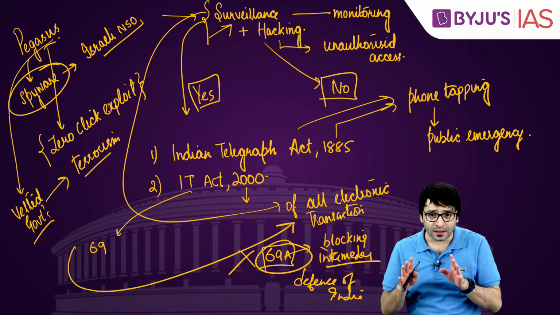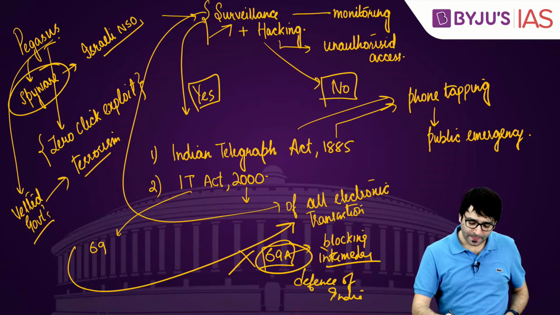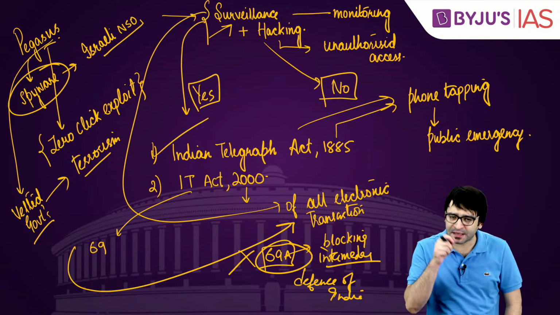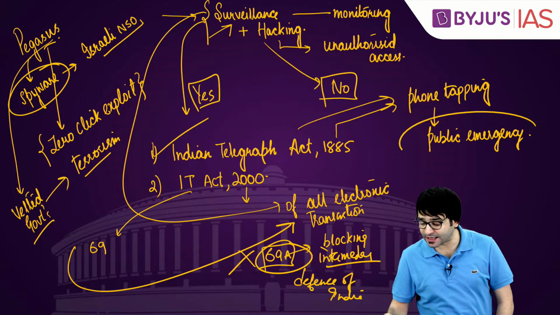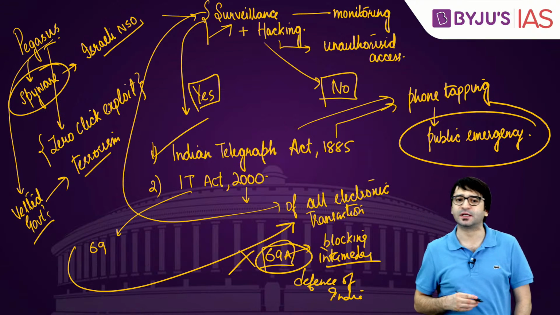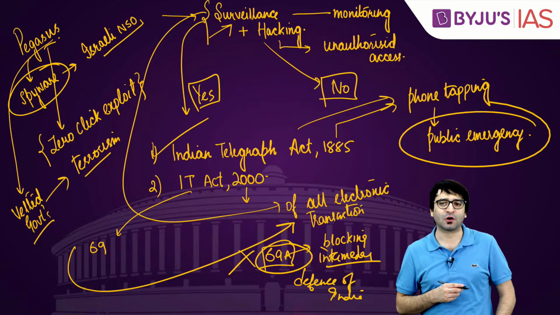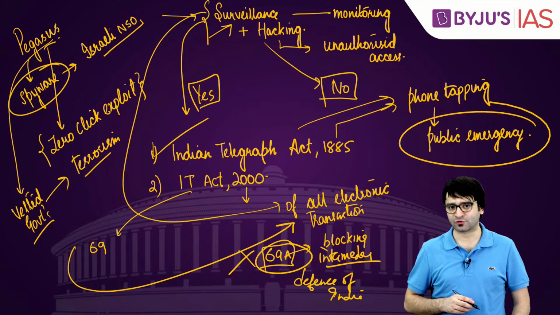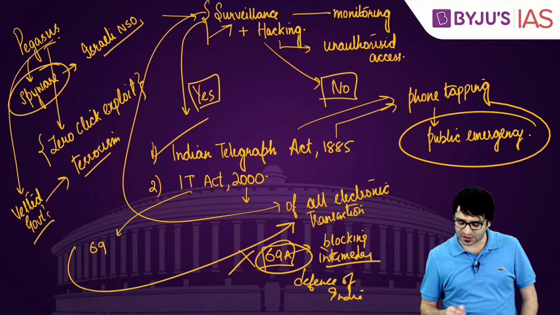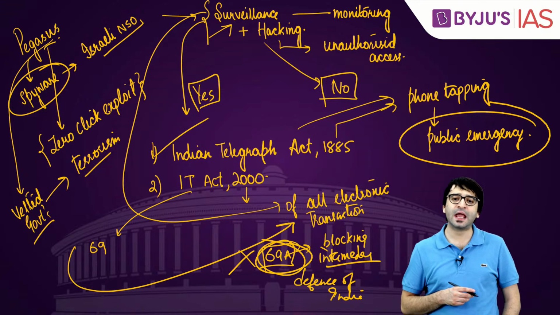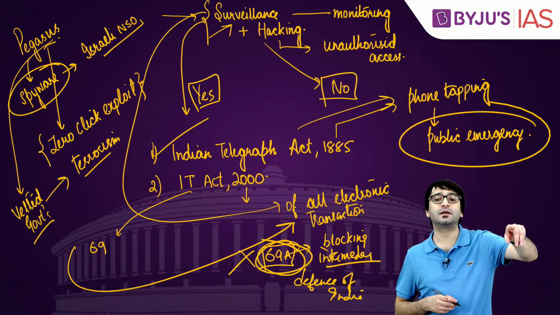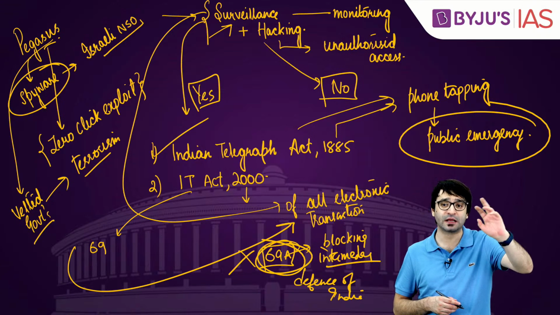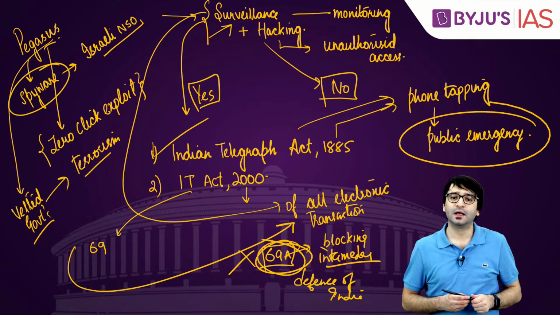Hacking is illegal. Surveillance is valid through the Indian Telegraph Act of 1885, which talks about phone tapping specifically. That too in the interest of public emergency, during public emergency. But when it comes to the Information Technology Act of 2000, it talks about surveillance of all electronic transactions. And specifically, it talks about Section 69A, which talks about blocking an intermediary, if the content is against the sovereignty, integrity, security of the state, defense of India.